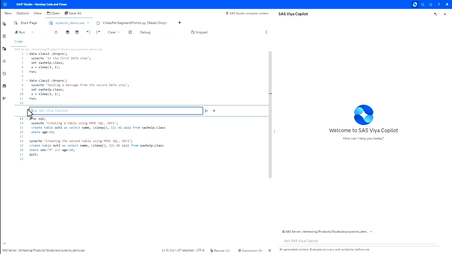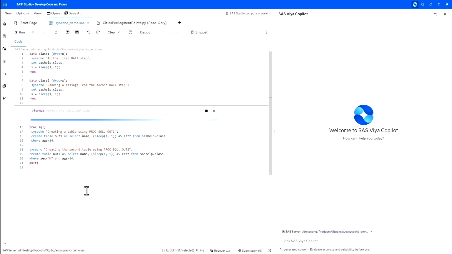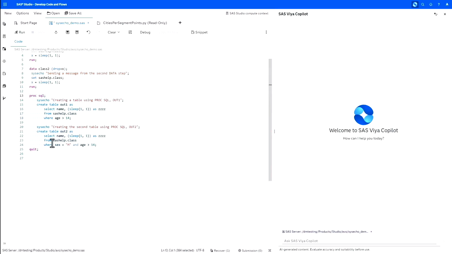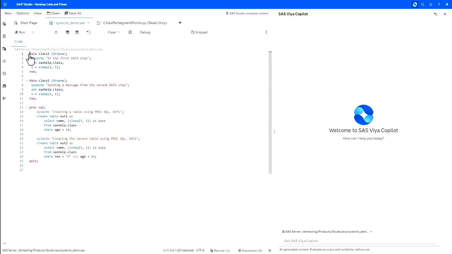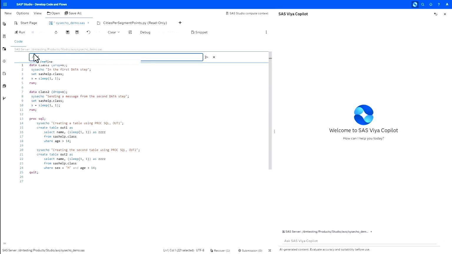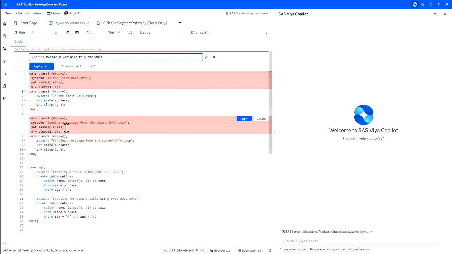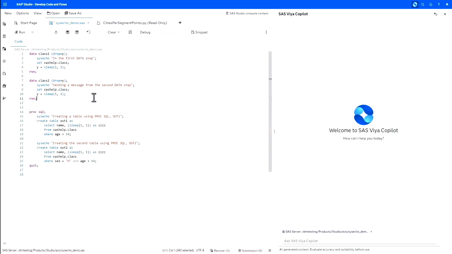So let's do formatting. We see a block of PROC SQL code which could probably look a bit better, right? We have the create statement, select, and from statement all on the same line. We could ask Copilot to format this code, and Copilot suggested the changes, so now the block is formatted way better. Let's apply the refine command to the first 2 data step blocks. Let's ask Copilot to rename the x variable to the y variable in this case. Again, Copilot responds with proposed changes in green. All looks good, so we've got our y variable.